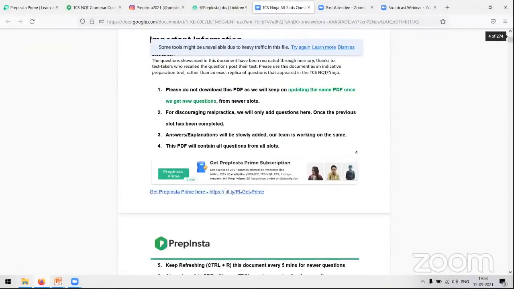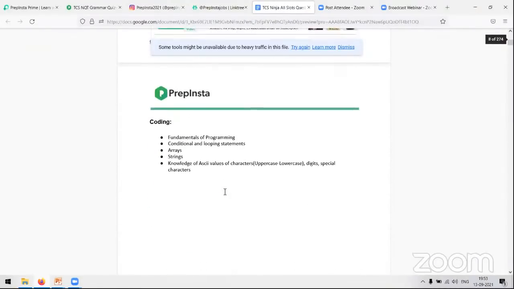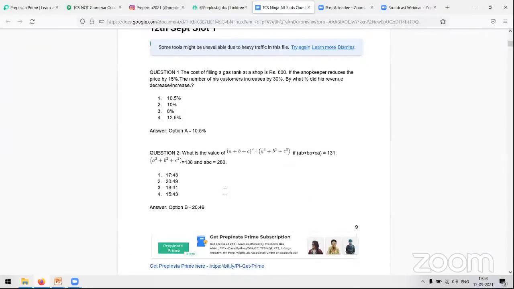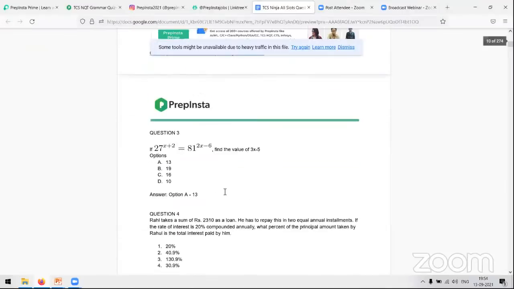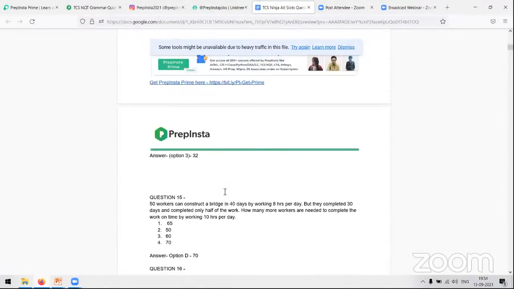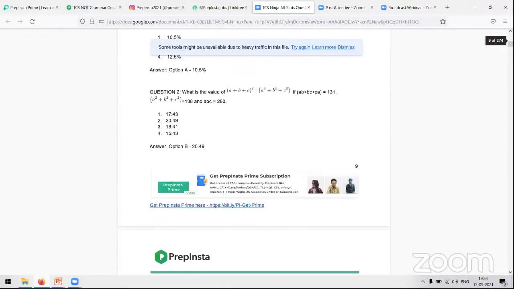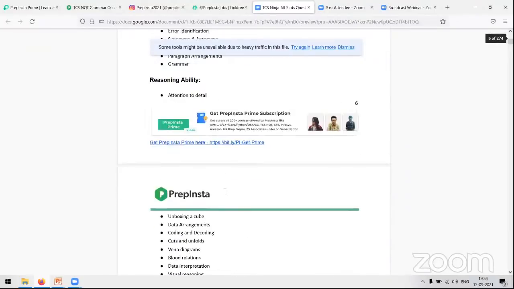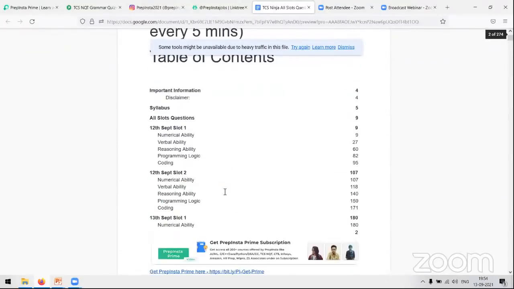Again, as I told you, you are going to get all the questions. Also, this time TCS has rolled out different sets of questions in a particular slot, right? So you can get different questions, and not see them in the presentation or in the live questions that we are sharing with you. So we have all the questions that we think are important for you, and we are also continuously sharing the links in the comments. So make sure you go and check them out as well.